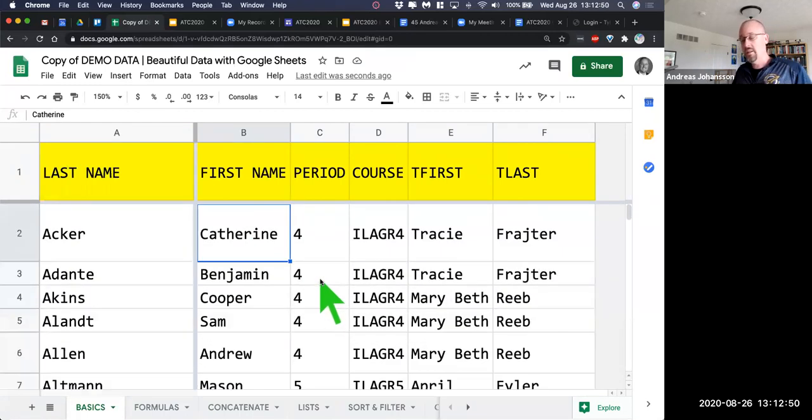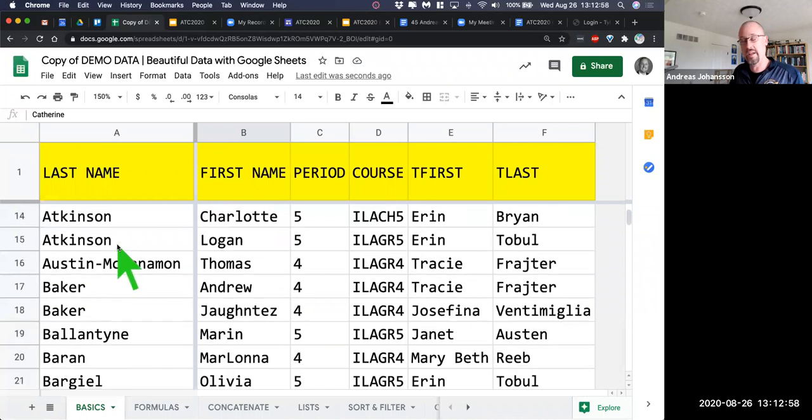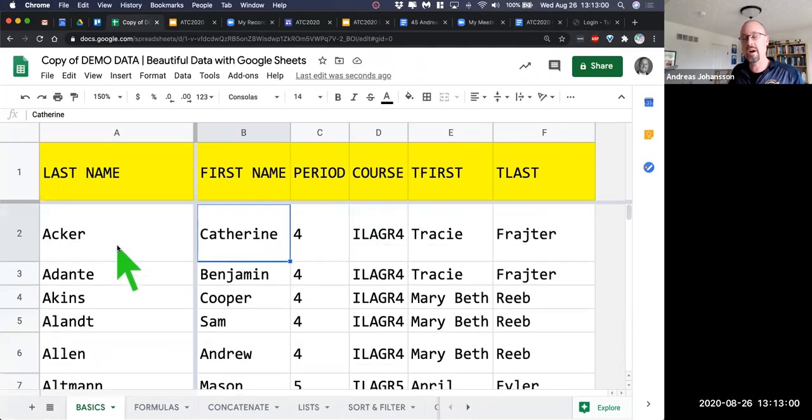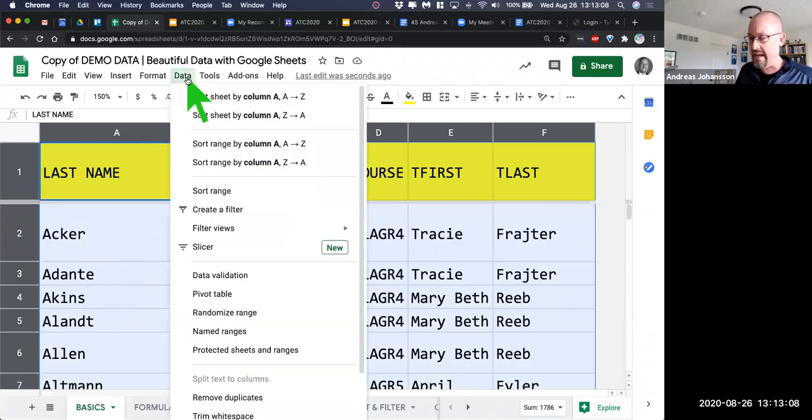All right, so now we talked a little bit about the data, so we want to sort it just a little bit. I have an idea, because we're seeing here that it looks like it's in alphabetical order by student last name. But what if we want it differently? A quick way to do that is mark the whole sheet, Control or Command A. Go into Data, and then we're going to do a sort range.